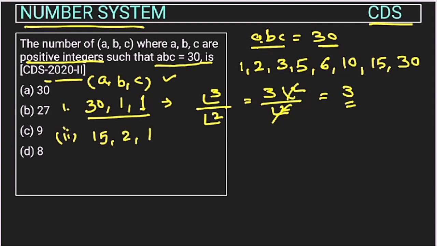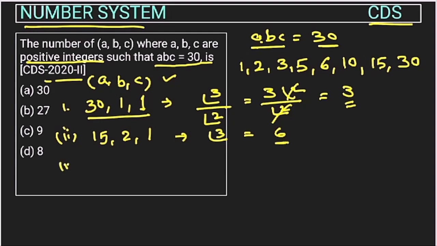And A, B, C, if we are multiplying these values, we are getting 30, right? So how many such groups of ABC can be formed? There are three values, so factorial 3. There is no common value here, so we will not divide. So we will open it: 3 into 2 into 1. We will get a total of 6.